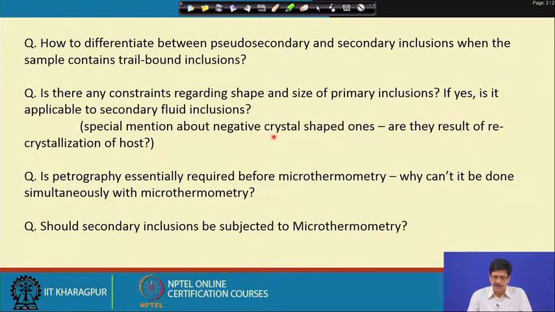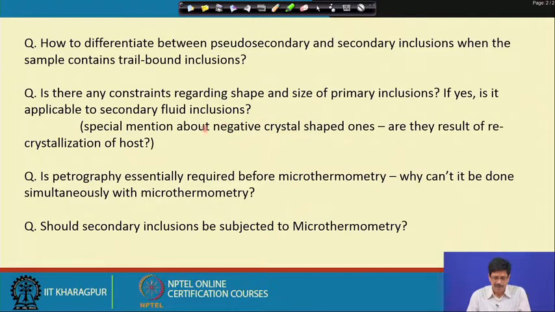Whereas, in some of the photographs which I showed in the very introductory part of the lecture series, we saw that minerals like halite or anhydrite have such dense populations, where almost every inclusion present in that host mineral is of negative crystal shape. So, there is some control being exerted by the inherent nature of the crystal in which the fluid is being entrapped.